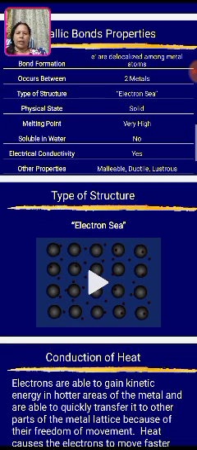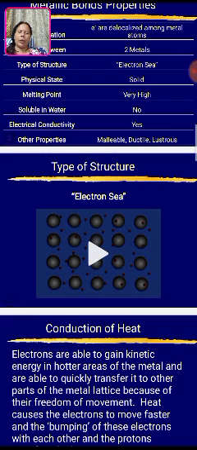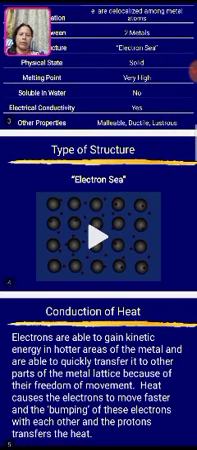Electrical conductivity: yes, they do conduct electricity. Other properties: they are malleable, so they can be made into sheets; ductile, so they can be made into wire; and lustrous, with their own shine.